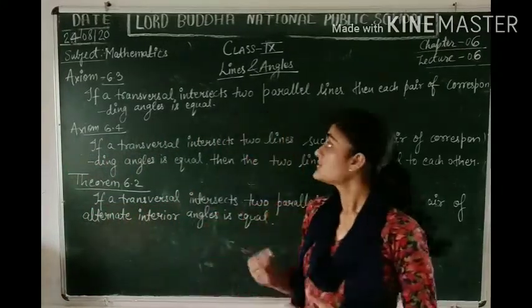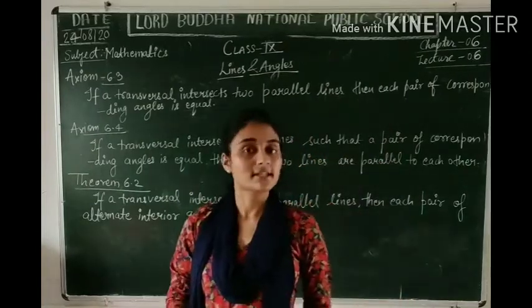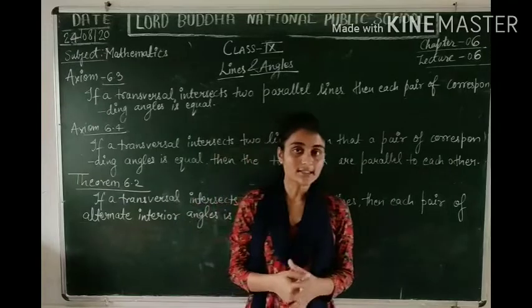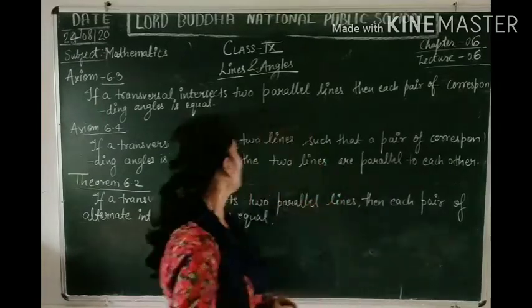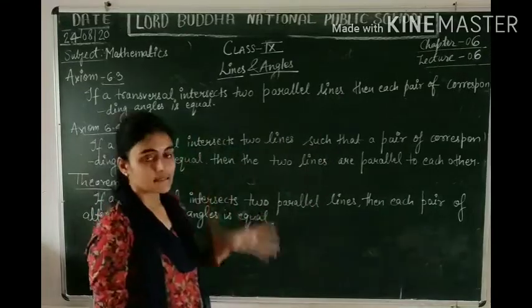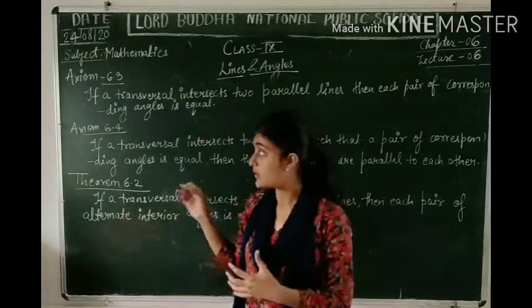We are going to continue our chapter lines and angles, and in our previous class we have discussed about parallel lines, transversals and pair of angles formed on it. So now we are going to learn some axioms, some theorems related to this chapter. We are going to know about it.